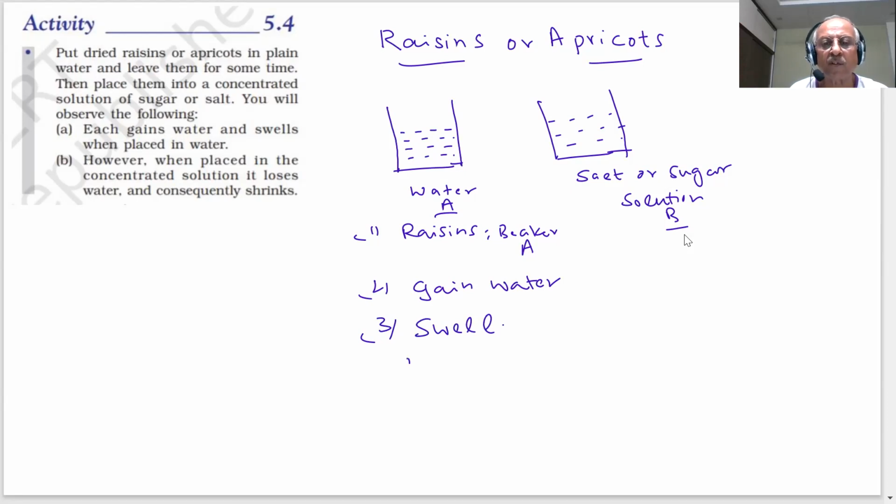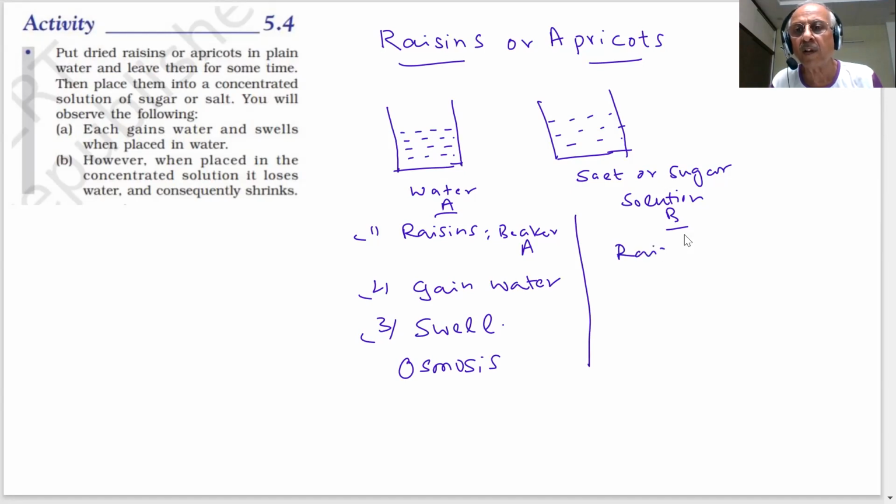Why? Because of osmosis. Water will flow from outside to the inside of the raisin. The outside layer of the raisin is like a selective permeable membrane. What happens in the second case, B? Raisins in B will lose water. If they lose water, what happens? They shrink.